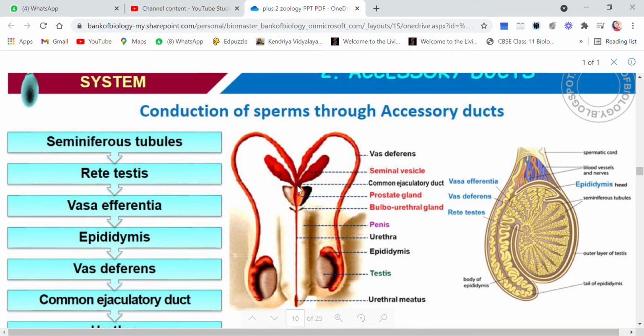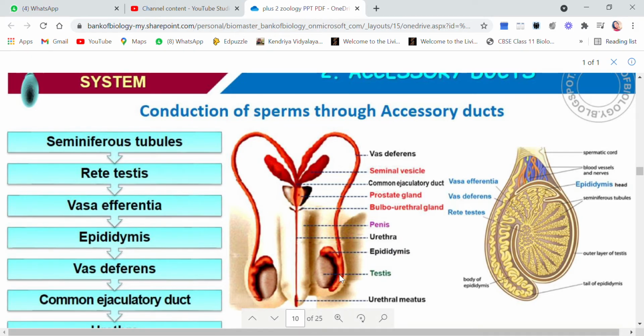It is common for the vas deferens and also a common passage for the seminal vesicle. So all the contents of vas deferens and seminal vesicle are put into the common ejaculatory duct. Okay, clear?